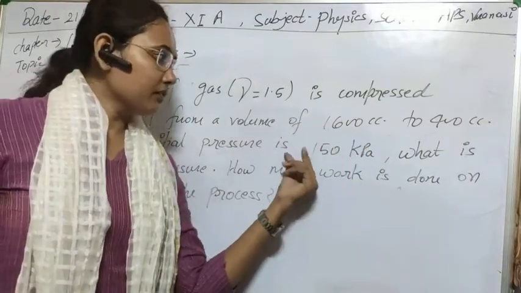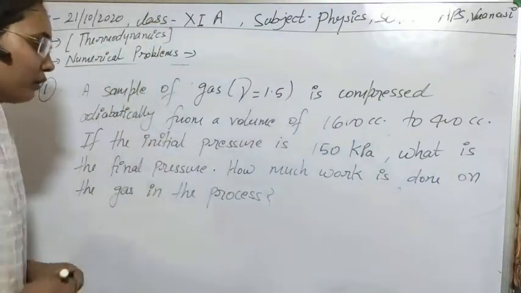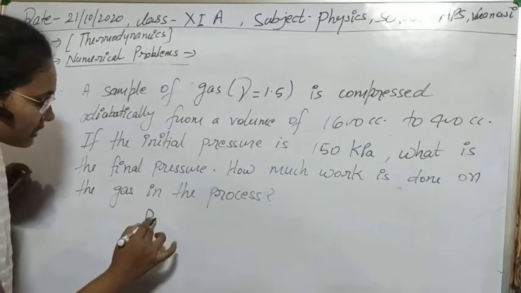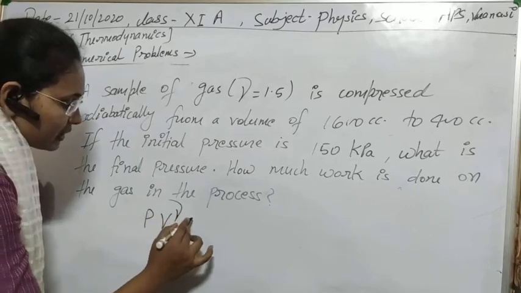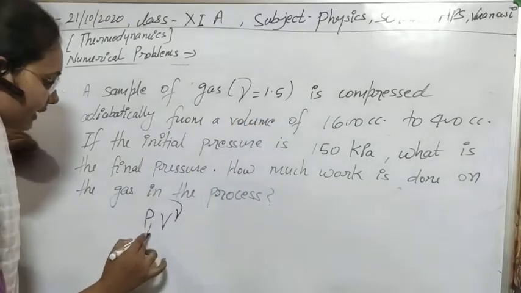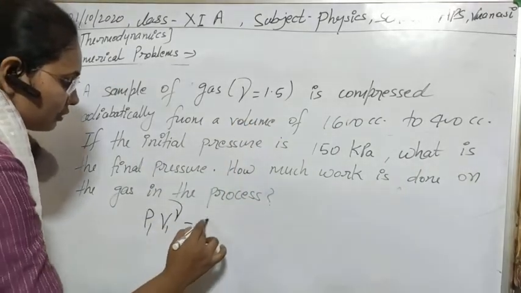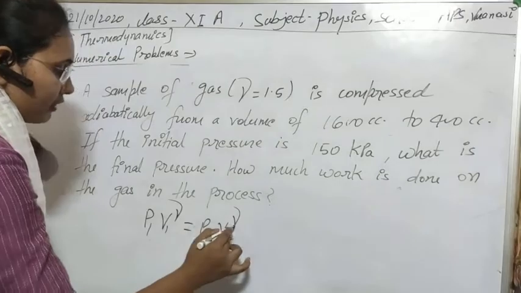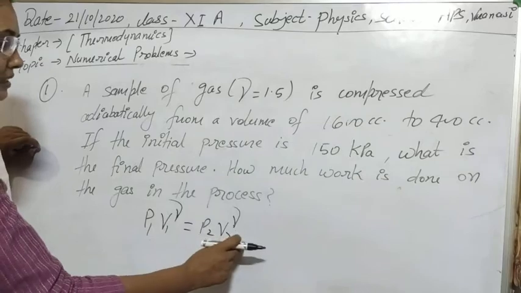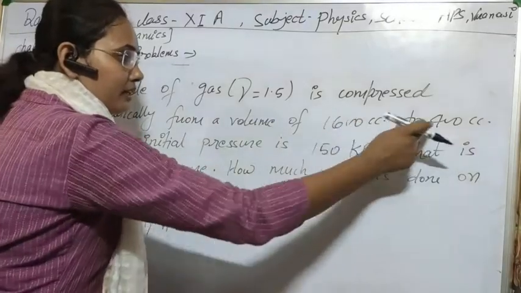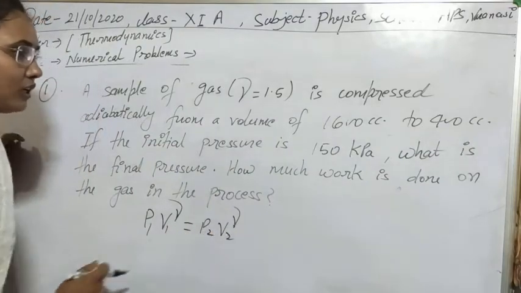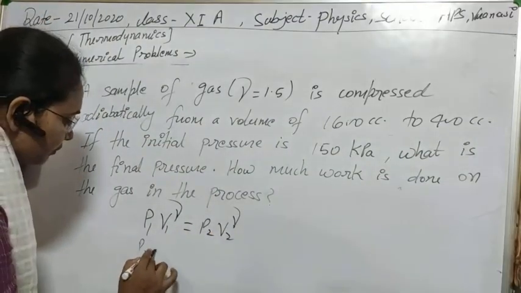This first question we can easily calculate by using the equation of the adiabatic process. As you know, the equation of the adiabatic process is PV^gamma equal to constant. So for the two states we can write P1 V1^gamma equal to P2 V2^gamma, where P1 is the initial pressure, V1 is the initial volume, P2 is the final pressure and V2 is the final volume. V1 is given, V2 is given, P1 is given, so we can easily calculate the value of P2.